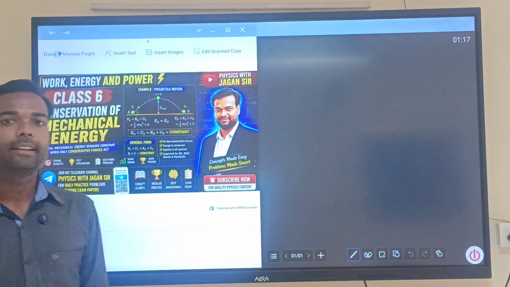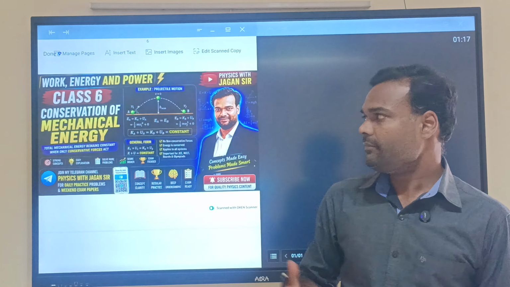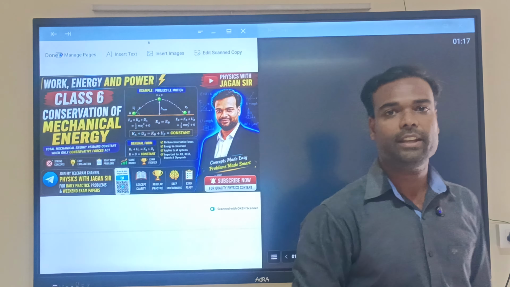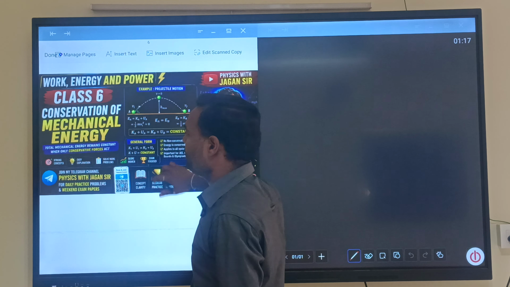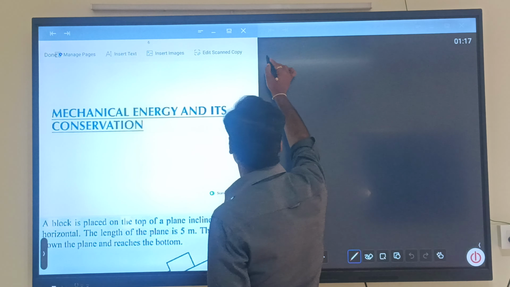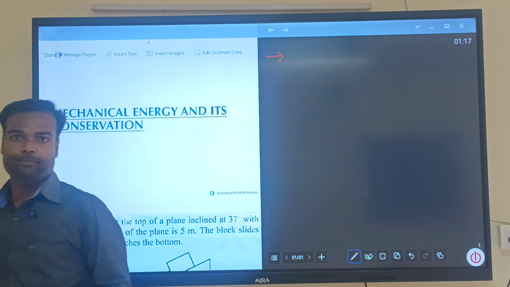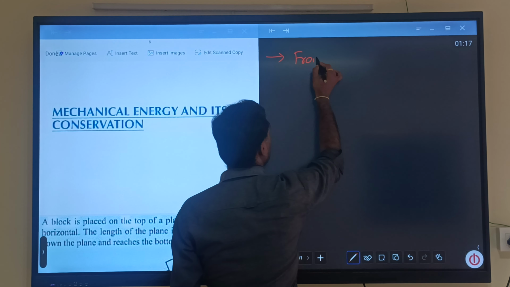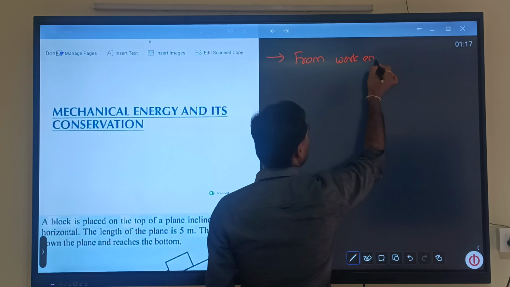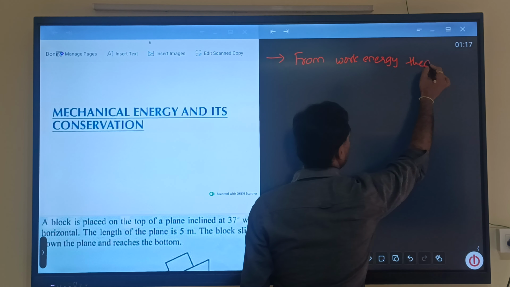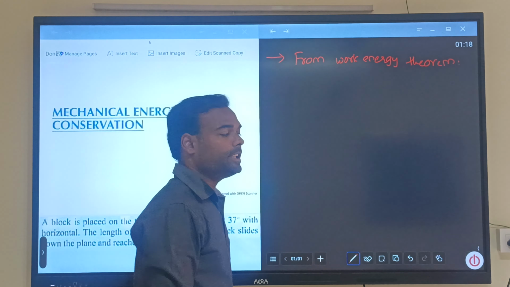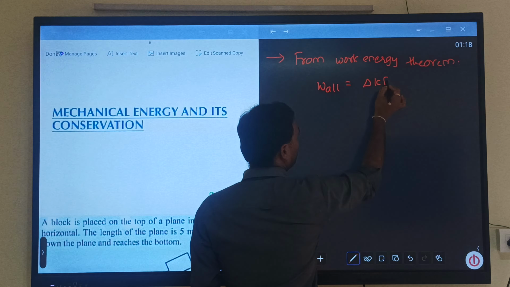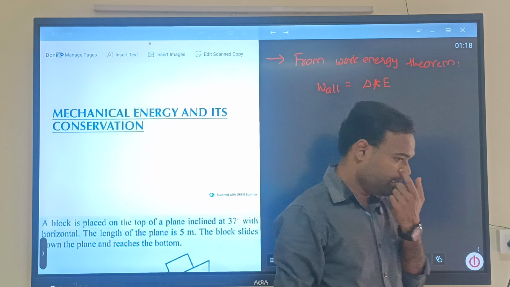And today we are going to discuss sixth class on work, energy, power chapter. And in this chapter, we are going to see our concept conservation of mechanical energy. See here, what is conservation of mechanical energy? First point, from work energy theorem, work done by all forces is change in kinetic energy. This is what we have seen in our last classes.